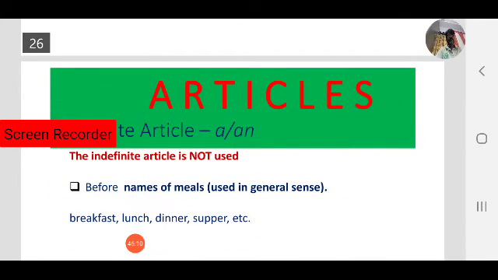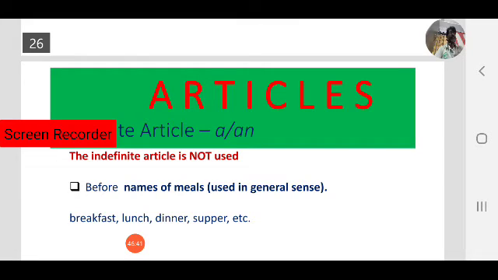Next, before names of meals, this is another case. Before names of meals, we never use indefinite article a or an, like breakfast, lunch, dinner, supper. Never use a breakfast, a lunch, a dinner, a supper. Sometimes we can use breakfast, lunch, dinner, supper with some other article. Let us see in the next class.